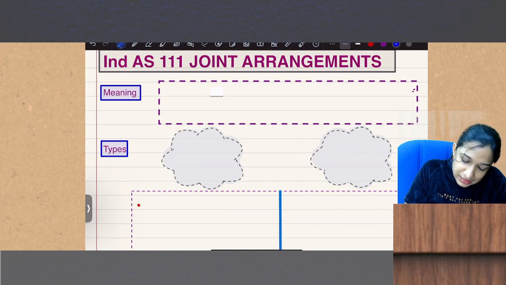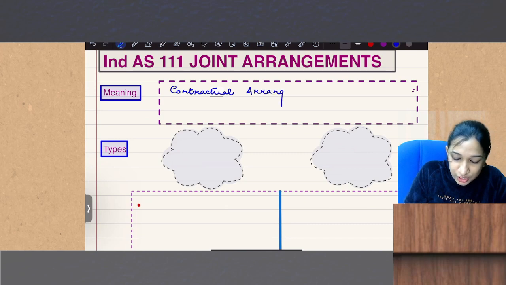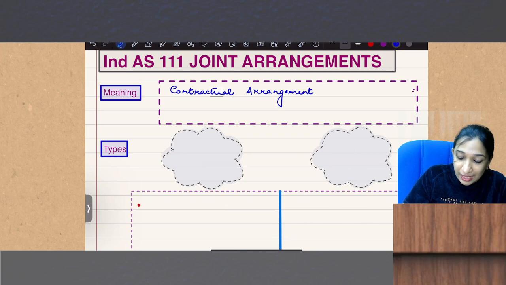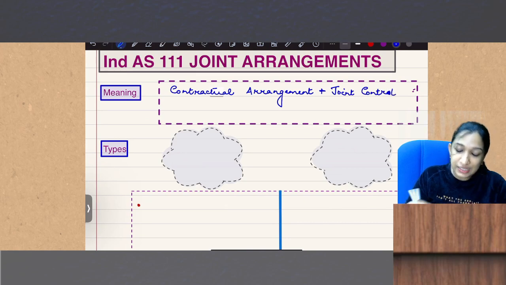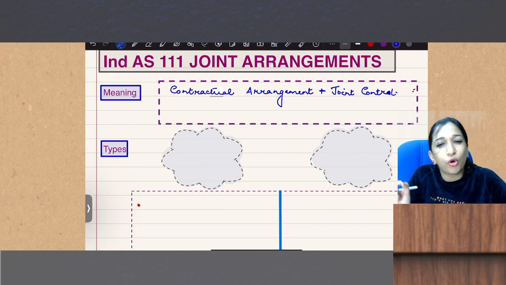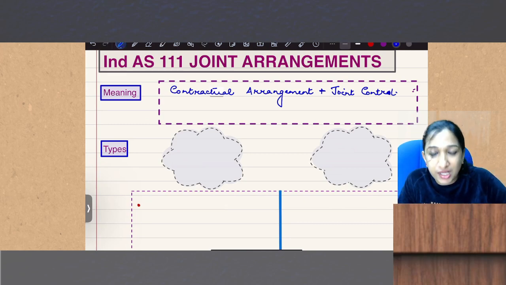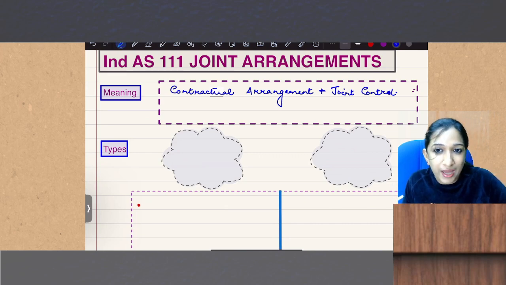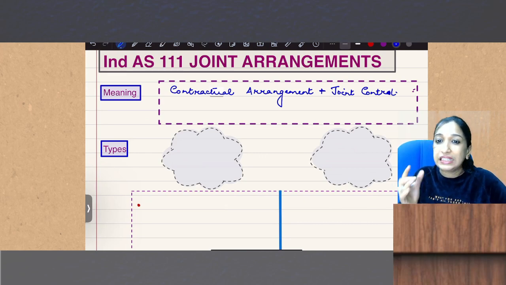Joint arrangement is a contractual arrangement. I'm writing only the keywords. Contractual arrangement to carry out an economic activity which is subject to joint control. So joint arrangement is a contractual arrangement between two or more parties. Of course, there should be two or more parties, then only it can be joint. So a contractual arrangement between two or more parties which is subject to joint control.